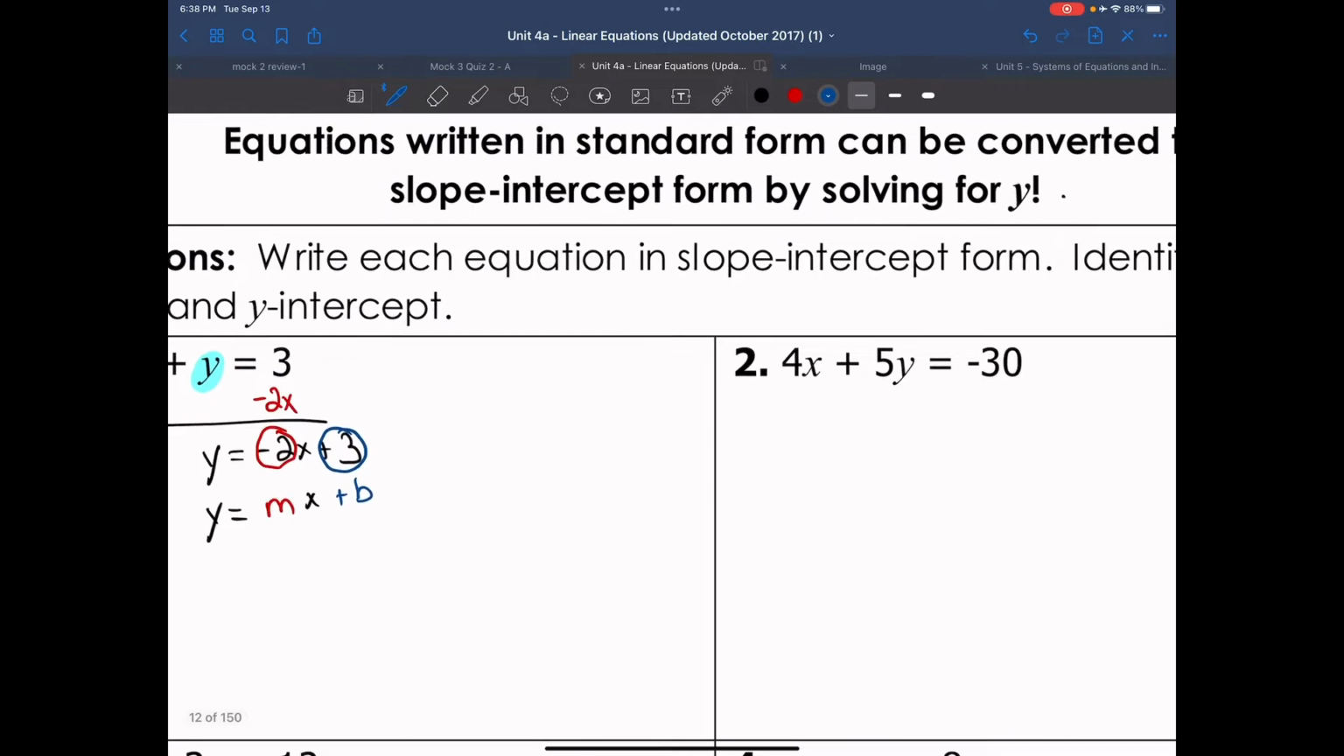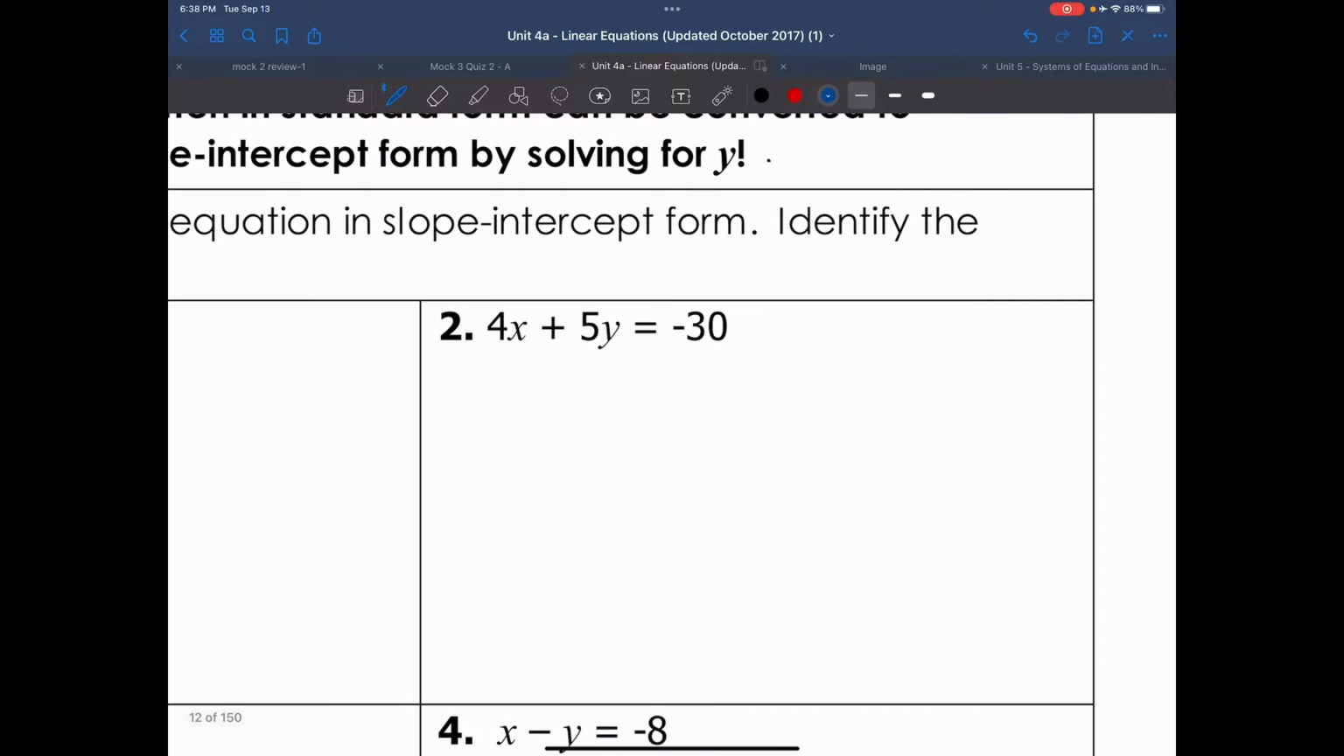Let's do another example here. Let's look at number 2. So we want to do the same thing. We want to isolate the y. So we're solving for y. So the first thing I want to do is subtract 4x from both sides. What that does for me is that leaves me 5y equals negative 4x minus 30.